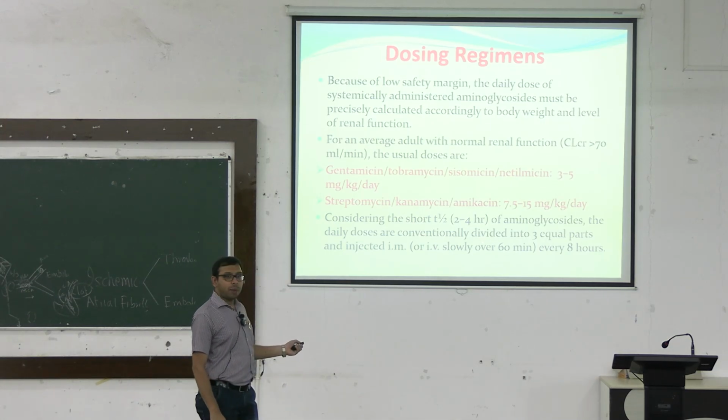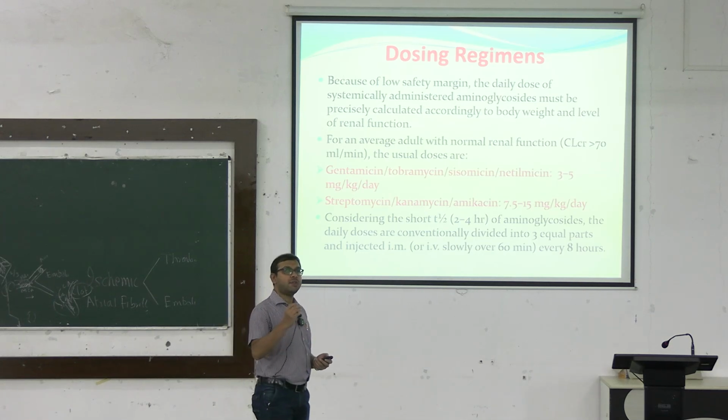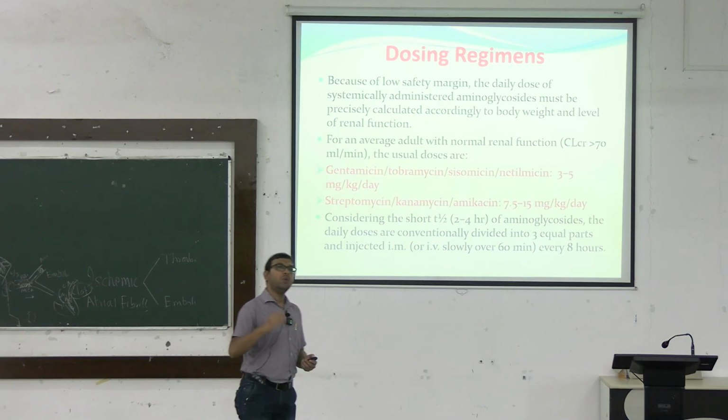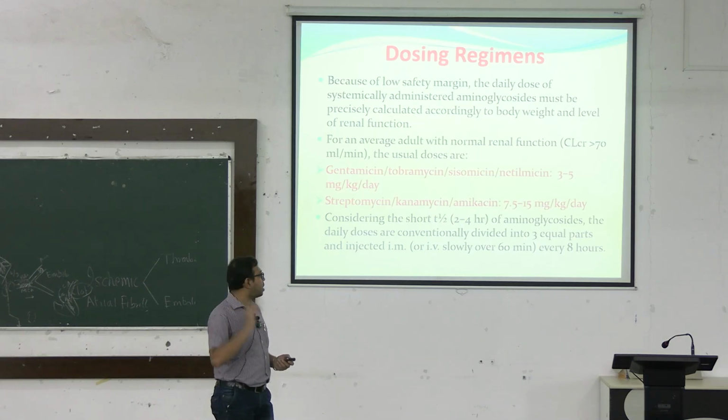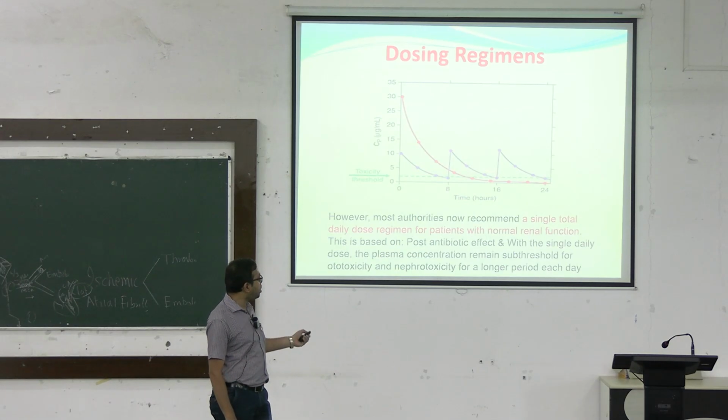Now already we have discussed the short half-life, but even if we need approximately 3 times daily dosing, it leads to more adverse effects. That's why we are using a high dose but once daily dosing. Okay, so this is the graph.